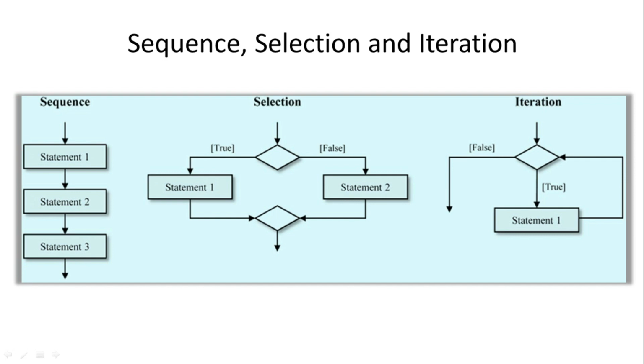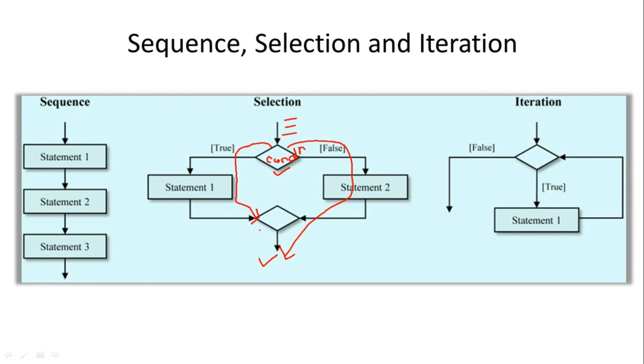So in the selection control structure, a particular condition will be checked. For example, this is the pictorial representation of how the selection control structure works. This diamond indicates the condition. A particular condition will be checked after execution of some of the instructions. If the result of that condition is true, then this part will be executed and then the program ends. If the condition is false, this other part will be executed, then the program will end.